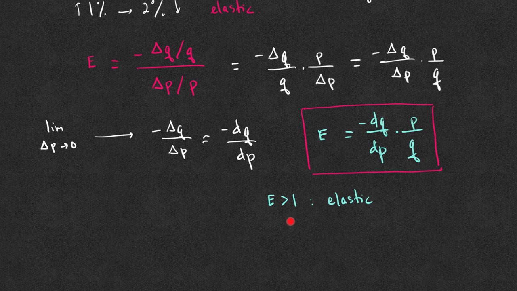In this case, we say that the demand reacts strongly to the price change. If the elasticity is less than 1, then we would say that the demand is inelastic. And if E equals 1, then we say that the demand has unit elasticity.